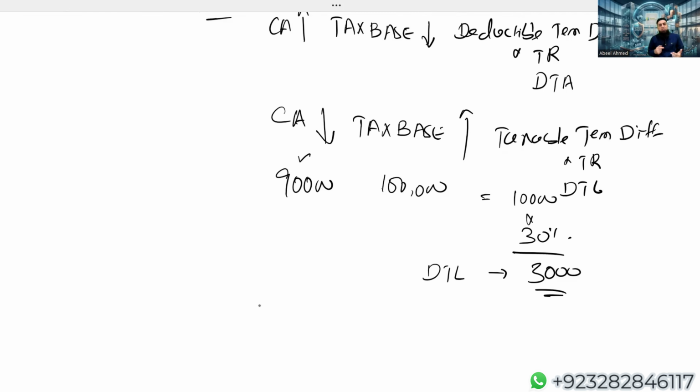After that, slowly and gradually the debt component, due to unwinding of discount, will keep increasing. And number two, the taxable difference will keep reducing, because the tax base will remain the same every year, but the carrying amount of the debt component will keep increasing. So the taxable temporary difference will reduce and your deferred tax liability will also reduce.